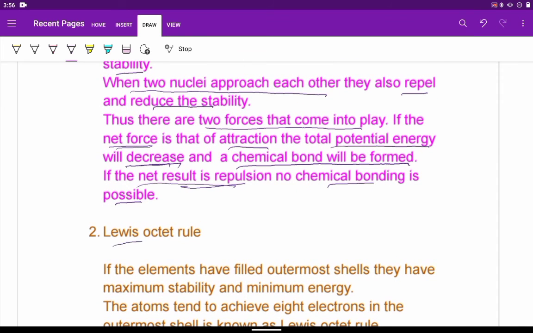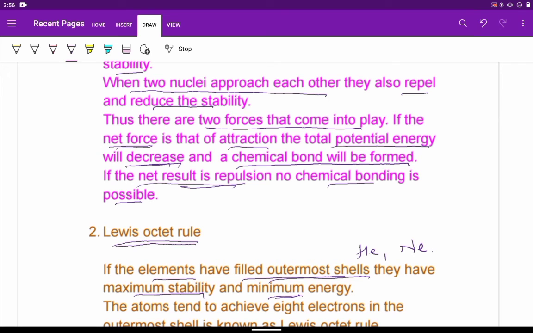Second reason, as I already stated earlier, Lewis octet rule. The elements which are having filled outermost shells, as I told you about the noble gases like helium, neon, they have filled outermost shells. They have maximum stability and minimum energy.